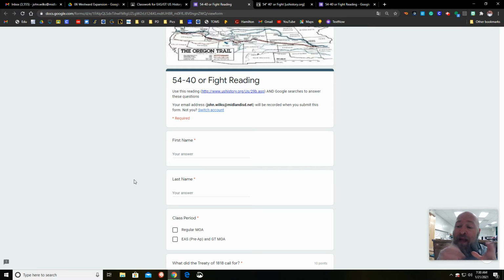He wanted to fulfill manifest destiny. James K. Polk wanted to be the man who got America from sea to shining sea. And by the way, it is Oregon and Washington that get us to the Pacific, not California. We get Oregon 2 years before we get California, just so you know. So you're going to do this reading. It's going to tell you about that story.